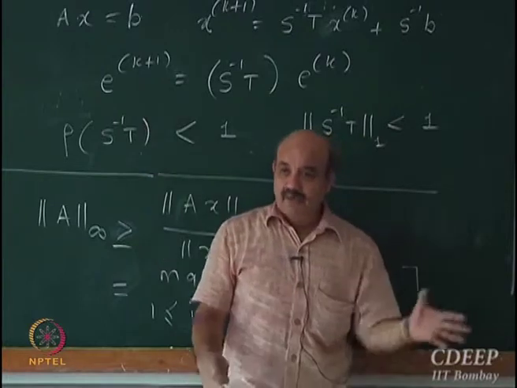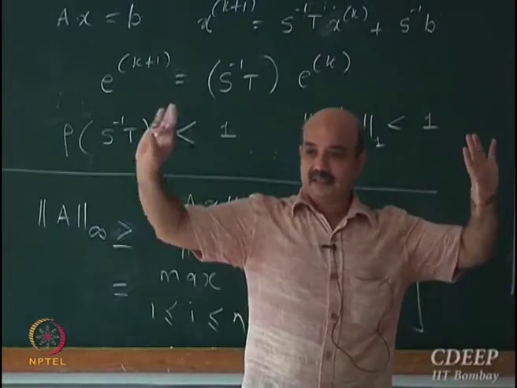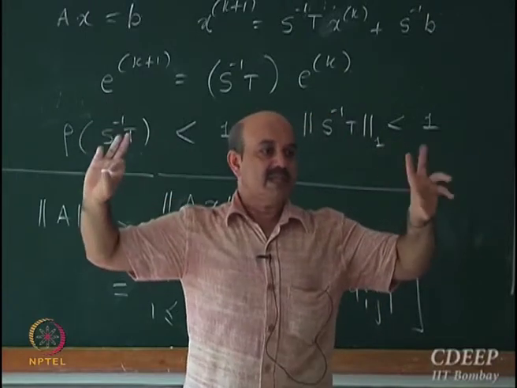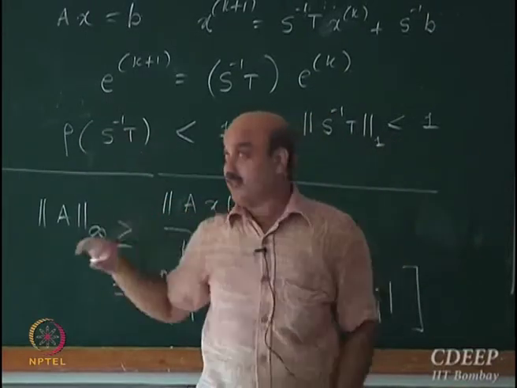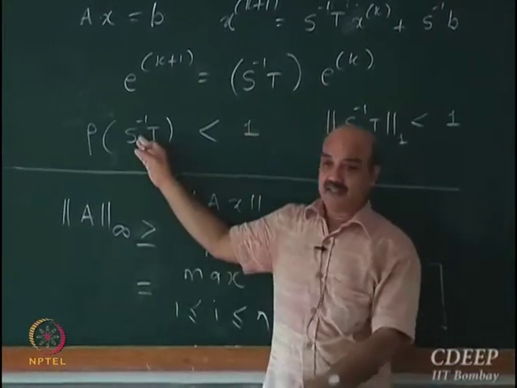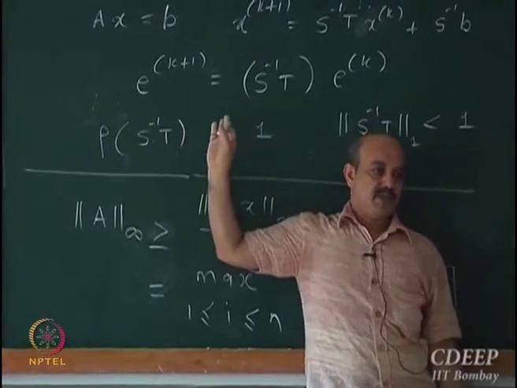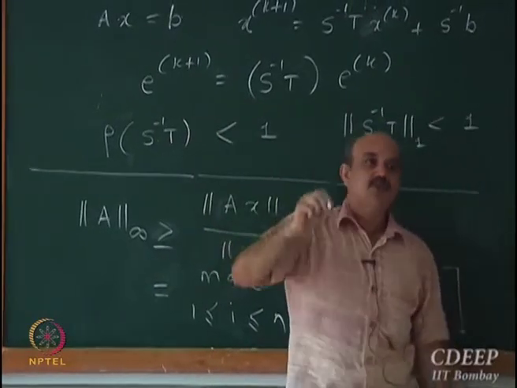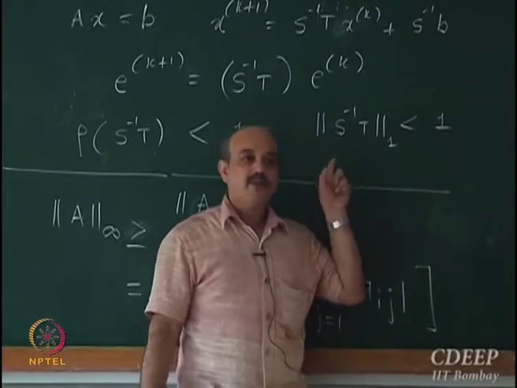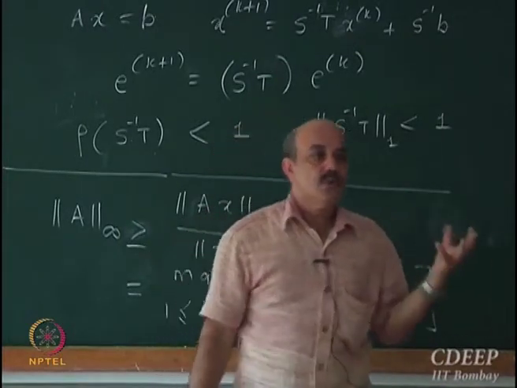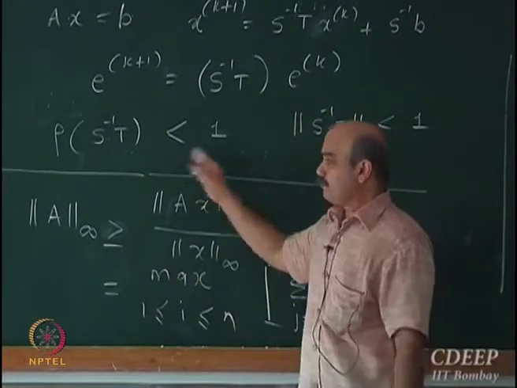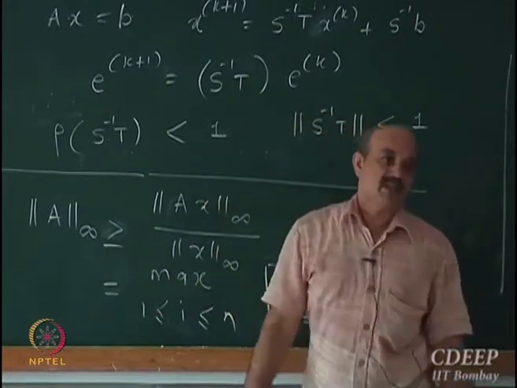Inequality just says that this quantity is less than this quantity. We are particularly interested in this number 1, whether this is less than 1. So when this is less than 1, we are sure that this is less than 1. That is the model of the student. So I can actually use the one norm or infinite norm computations to come up with a sufficient condition for convergence.